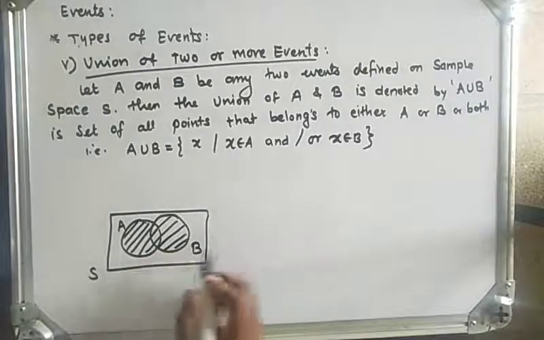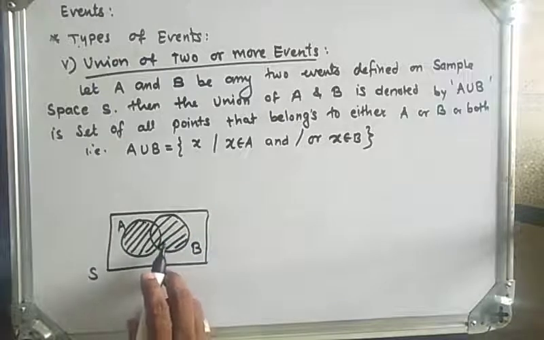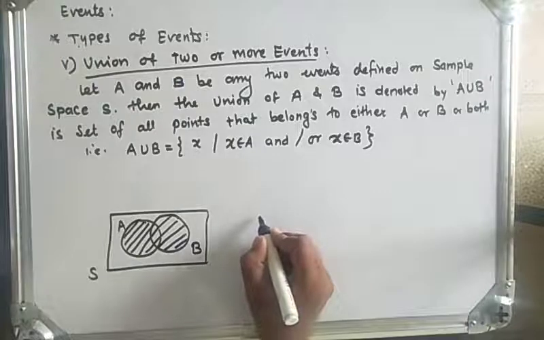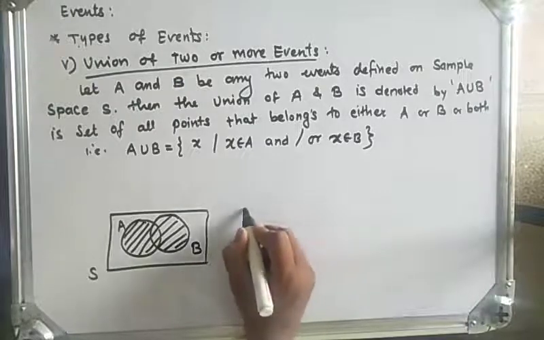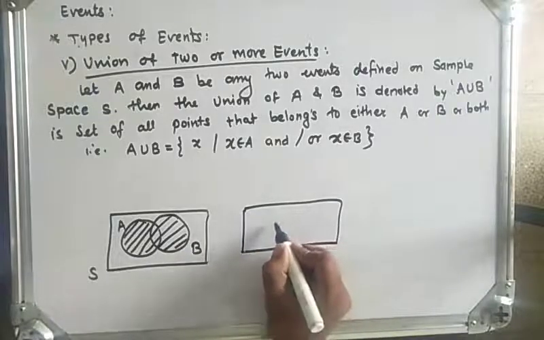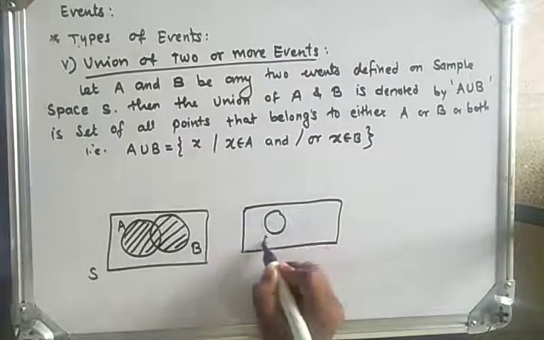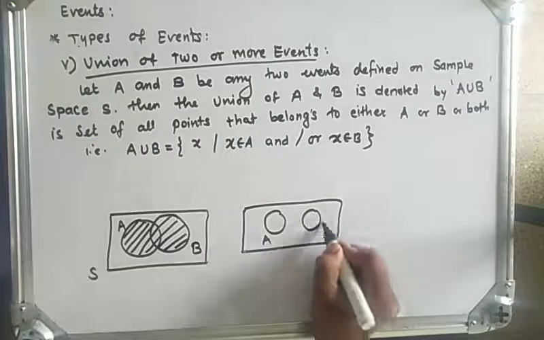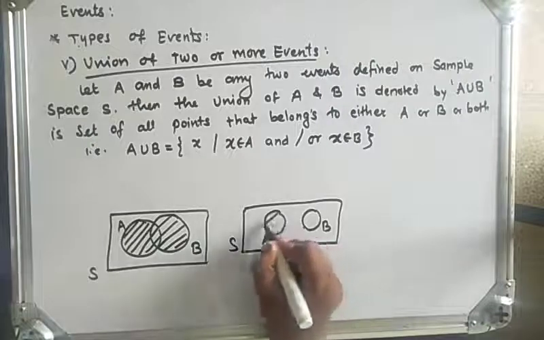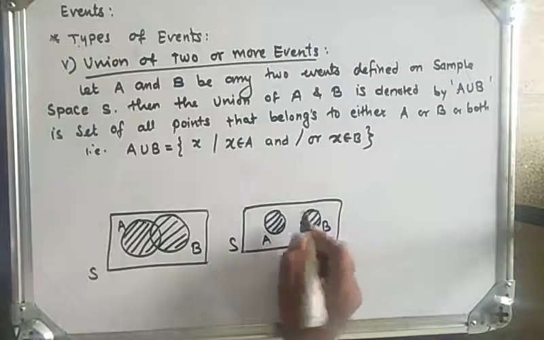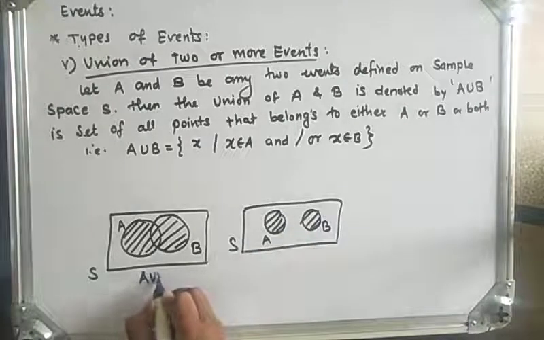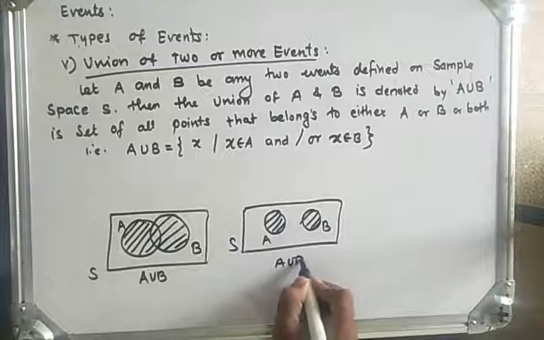Next, suppose A and B are disjoint sets. Disjoint sets means there are no common elements in the two events. So this is event A, this is event B, and this is the sample space. Then the union will be like this, because the collection of both events will be the union. So this is again A union B.